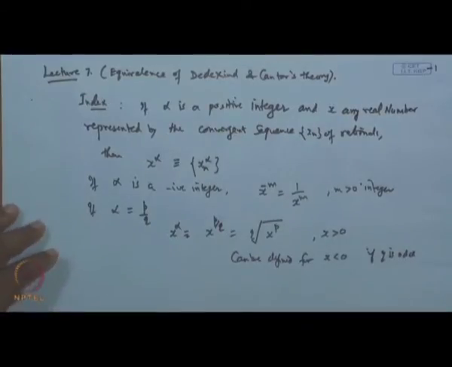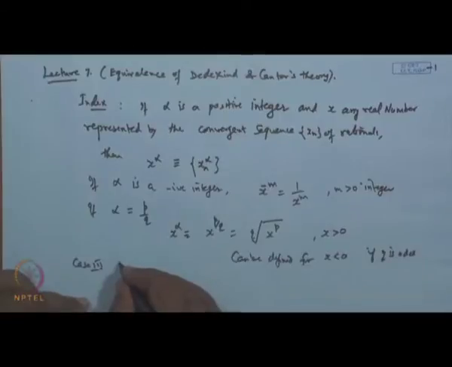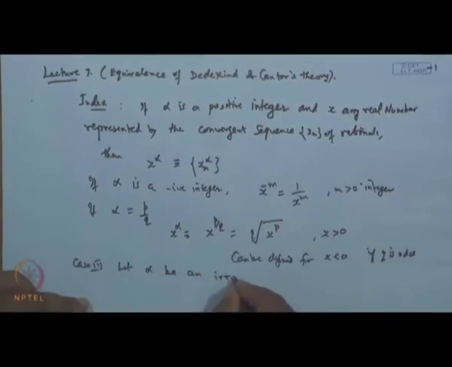And the third case which we are discussing was if alpha is an irrational number, let alpha be an irrational number.